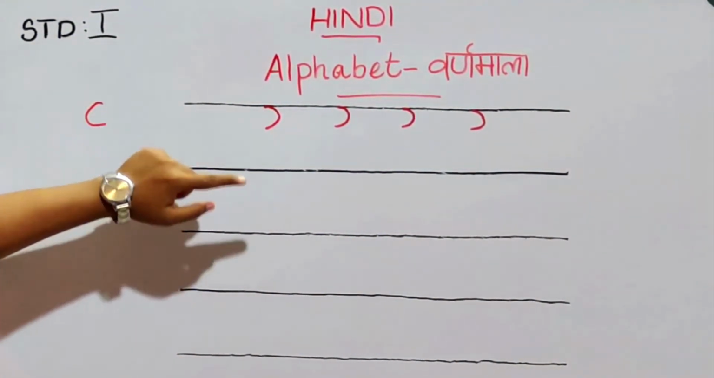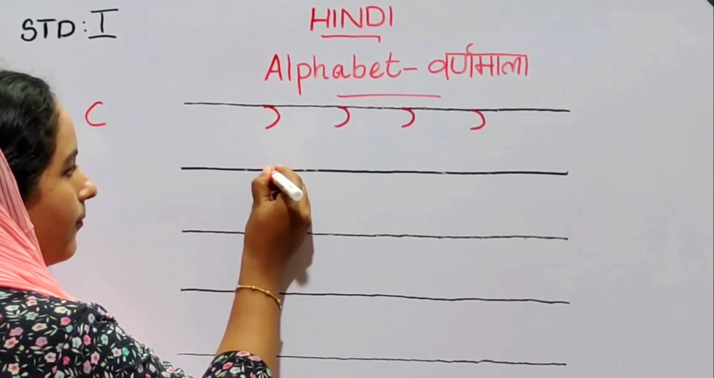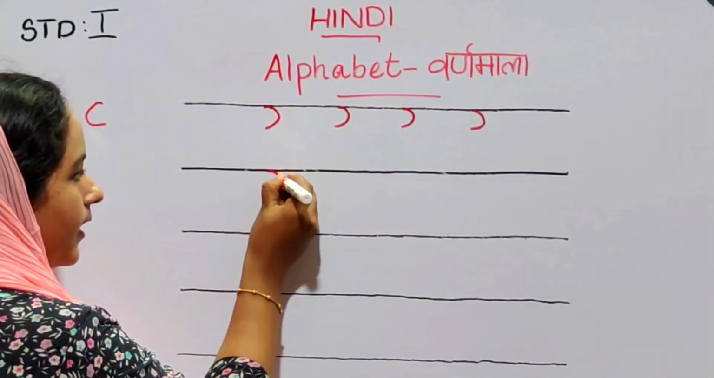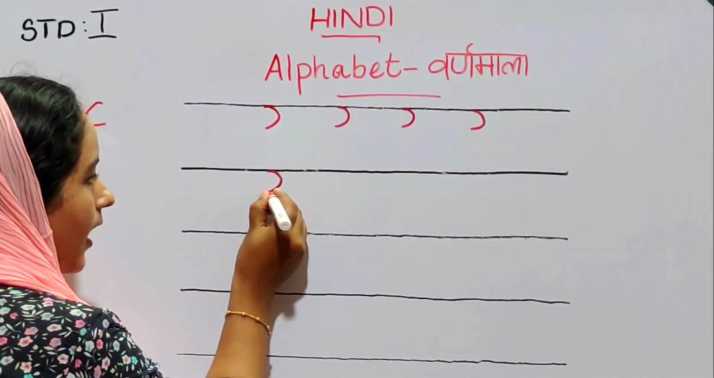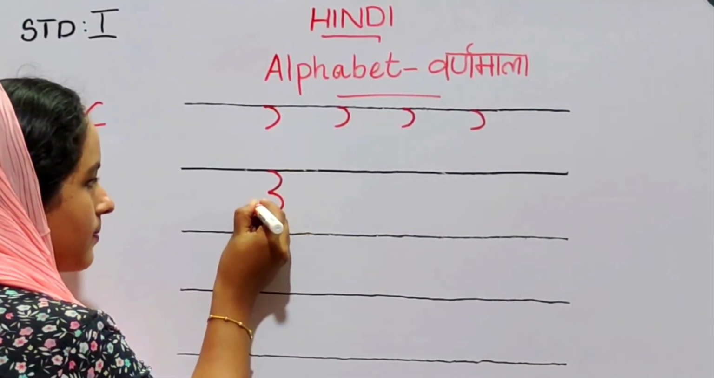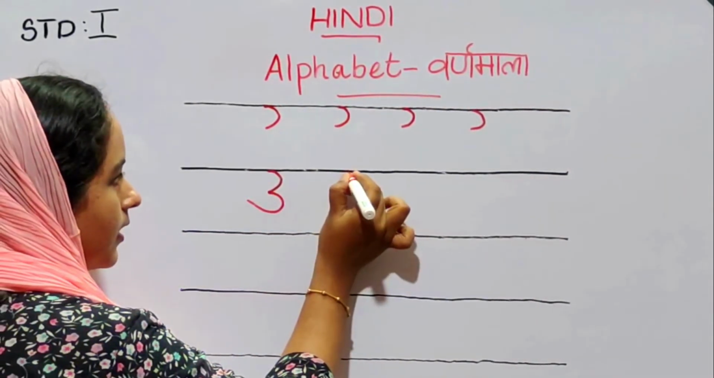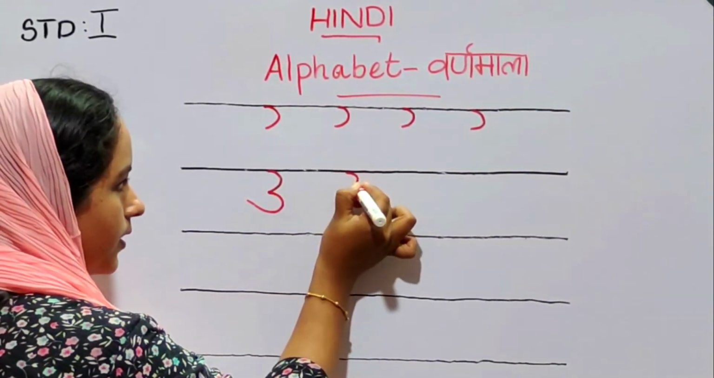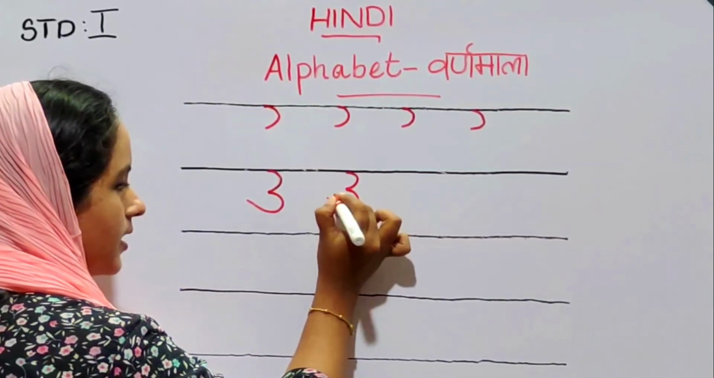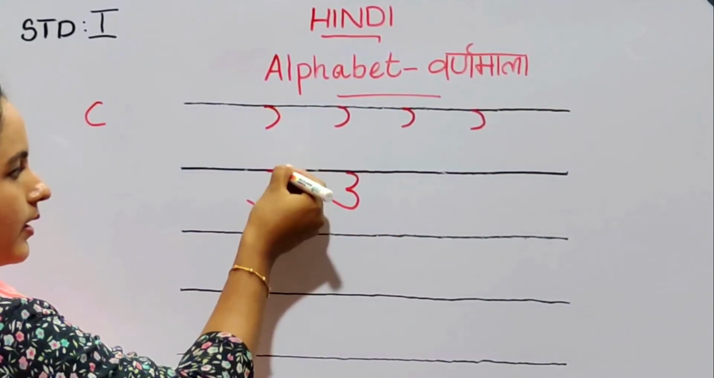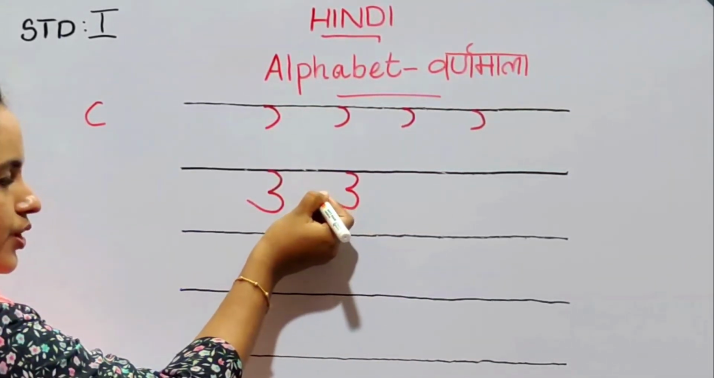Is it clear? Then the second step is touching the top. First one, touching the top, write a reverse C. Next one is join with another reverse C with a small tail. This is just like our number 3. Number 3 with a tail.